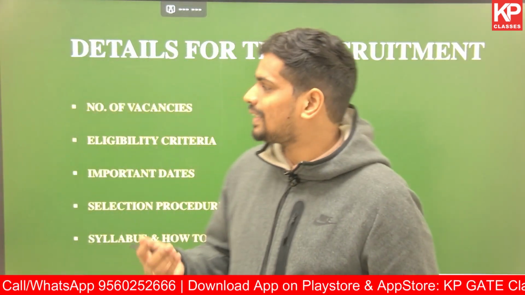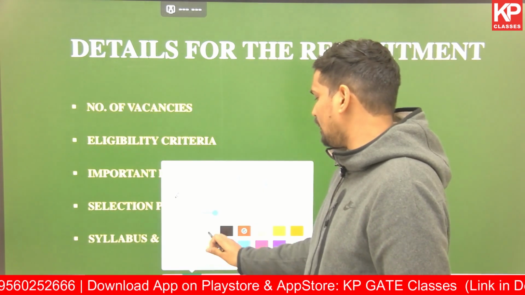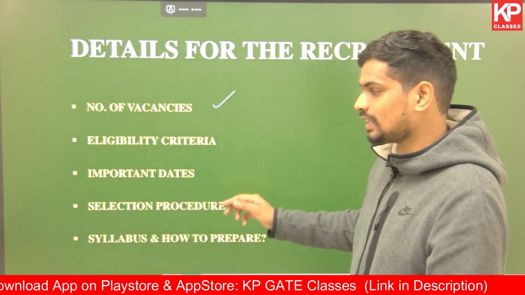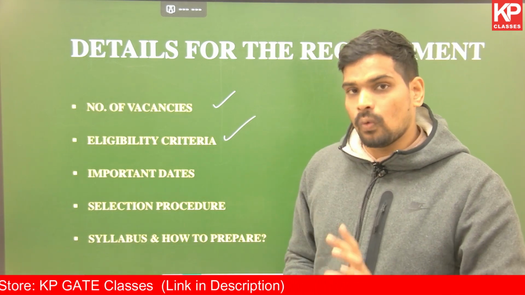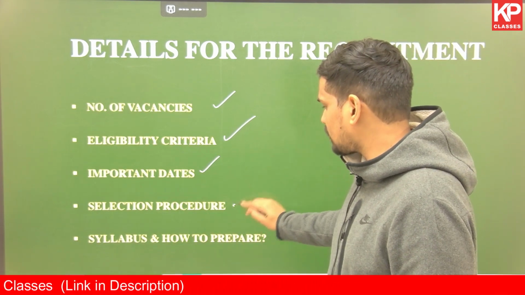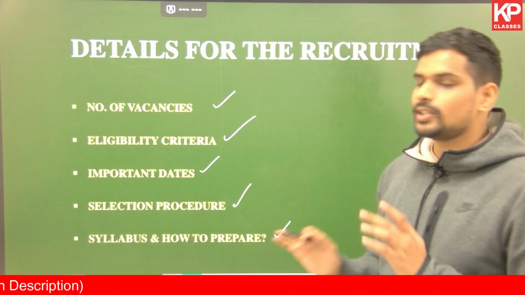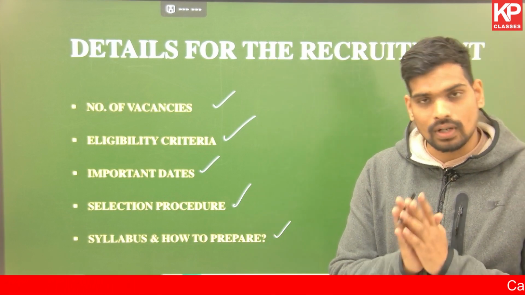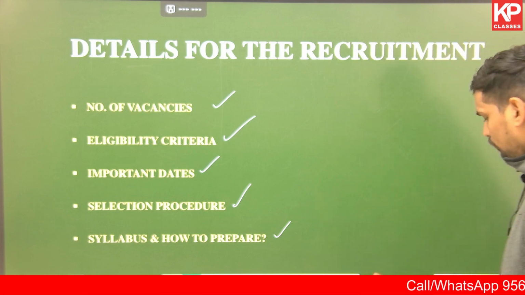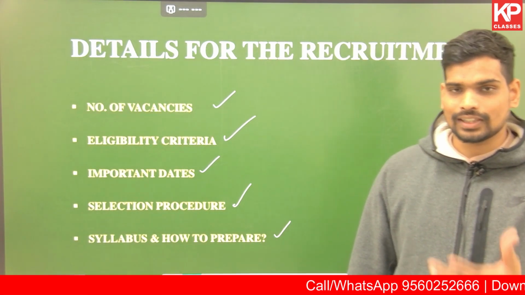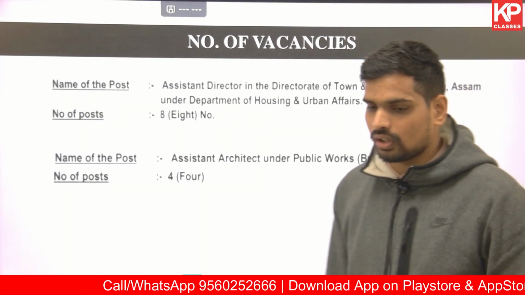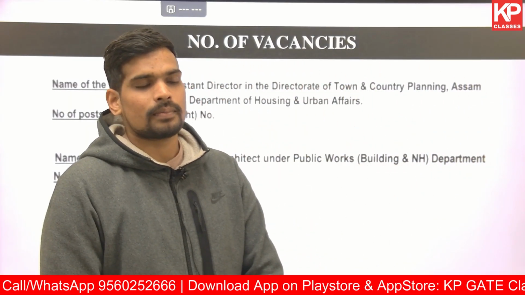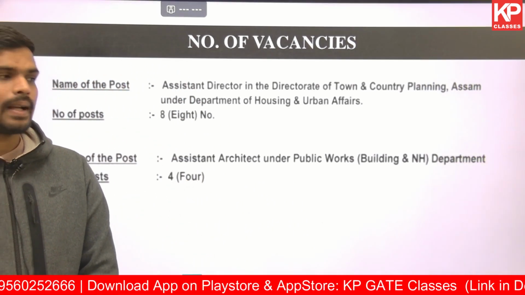We will go through the basic details which you need to be aware of, including the number of vacancies, which we also already had a brief discussion on, the eligibility criteria, who all can apply for these posts, the important dates, the selection procedure, and the expected syllabus, and how to prepare for these posts if you're applying for the posts of planner or the assistant director planner or also the assistant architect, the requirement for which is being conducted by Assam Public Service Commission.